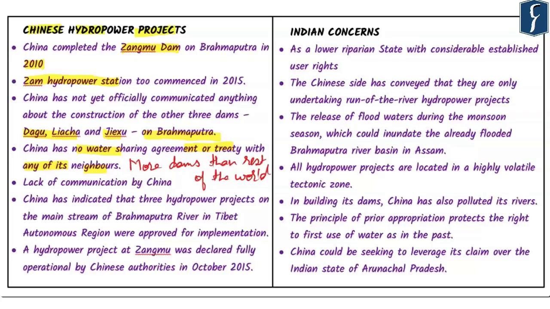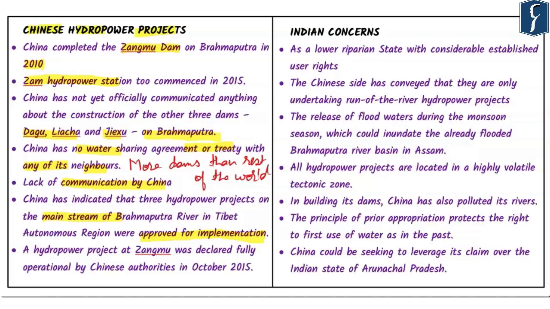Another problem is, as already mentioned, China behaves in a very self-centered manner, and hence there is lack of communication by China in terms of construction of dams, and this has led to an atmosphere of suspicion and mistrust in India, especially in its northeastern region. China has indicated that 3 hydropower projects on the main stream of the Brahmaputra River in the Tibet Autonomous Region were approved for implementation. At the same time, it is important for China as a country that it should bring other countries on the platform as well in terms of debate and discussion, in terms of what their needs are and how they can be fulfilled.